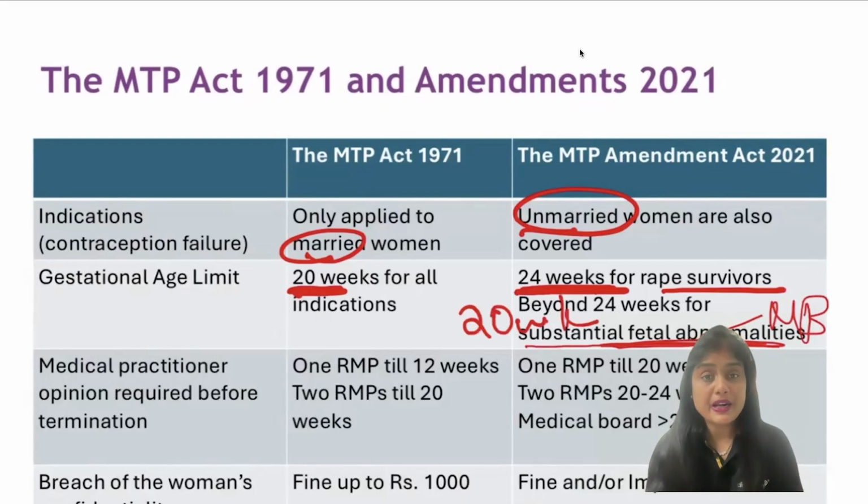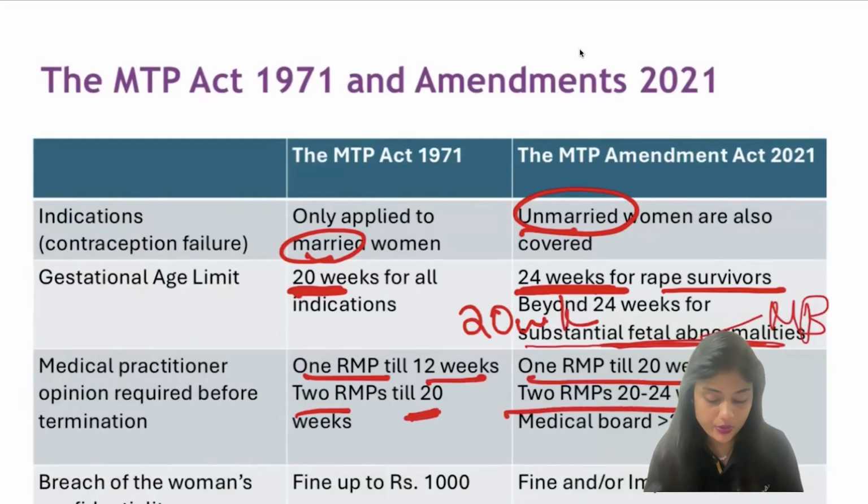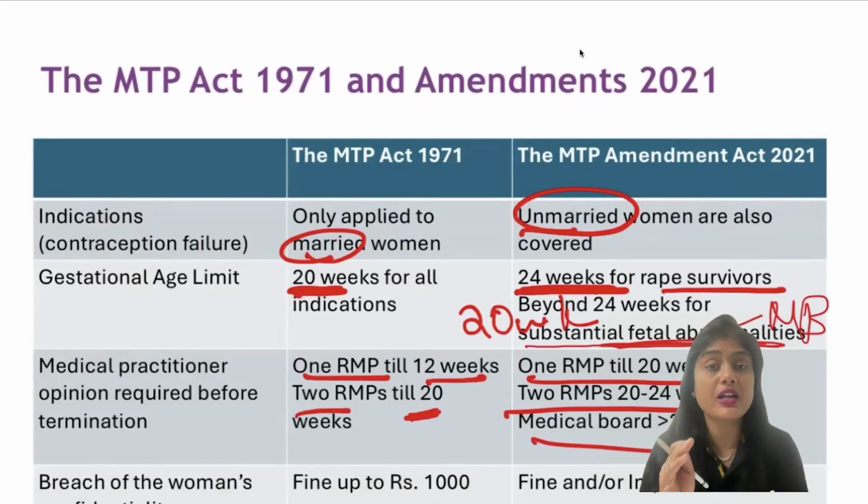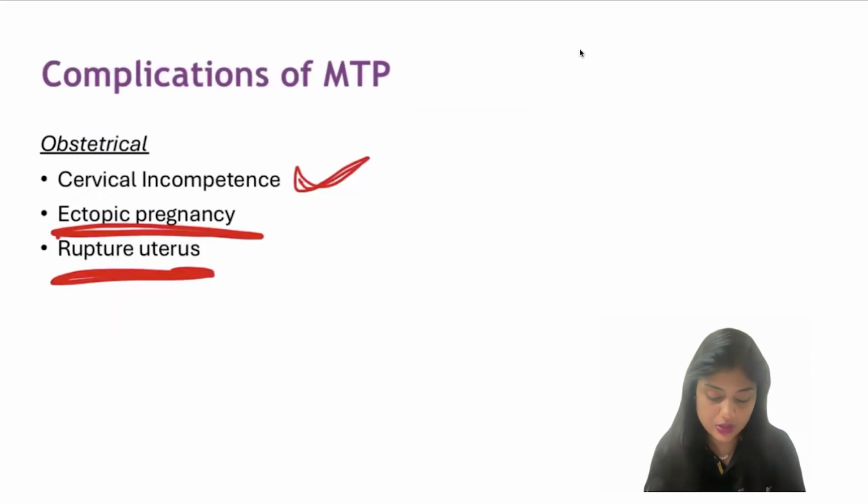The medical practitioner who can do it: 1 RMP, that is your registered medical practitioner, for up to 12 weeks, and 2 RMPs until 20 weeks. Now it is only 1 till 20 weeks and 2 for 20 to 24 weeks, and it is a complete medical board after 24 weeks. Coming to the breach of confidentiality, the information of MTP should not be leaked to anyone from the hospital. This source or document should be very much confidential. Earlier it was a fine of only 1,000, but now along with the fine, it is an imprisonment of up to 1 year.